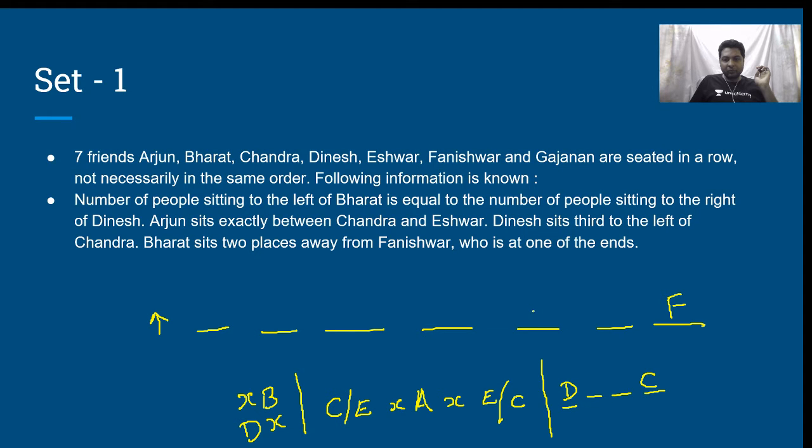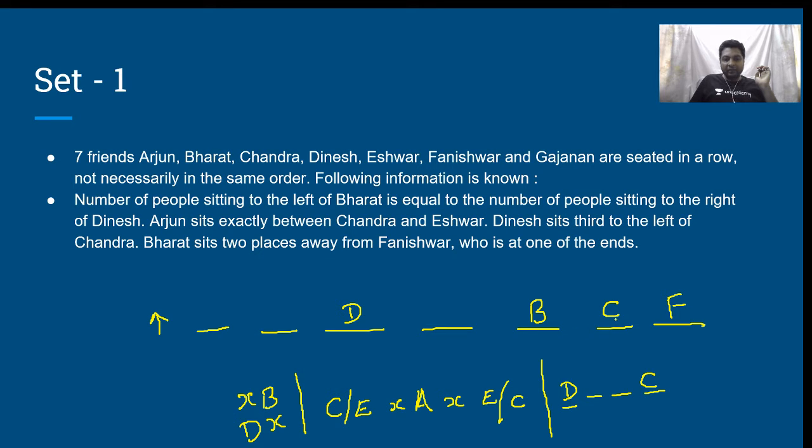Bharat sits 2 places away from Phanishwar. So, this is Bharat. How many are to the left of Bharat? 4. How many to the right of Dinesh? 4 people to the right of Dinesh. Okay. Now, where should Chandra sit? Chandra has to sit over here. This is Chandra. Is that clear?